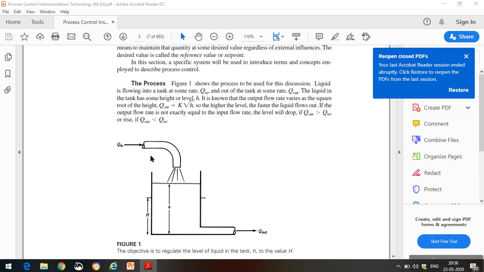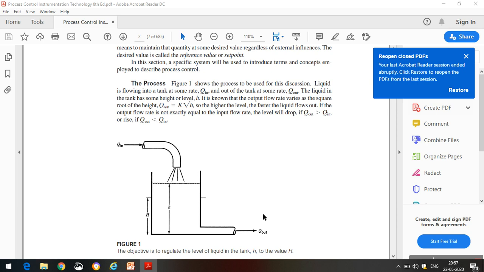As the process continues, at a particular time, say whenever the level is some 50%, maybe the input flow rate is equal to the output flow rate. At that time, the level reaches a particular value that cannot change. Whenever the input flow rate or output flow rate changes from those values, only then will the level change. That means it can reach a particular level value which is not our desired value, but it maintains some constant value when the input flow rate and output flow rate are equal. So this property is called self-regulation.